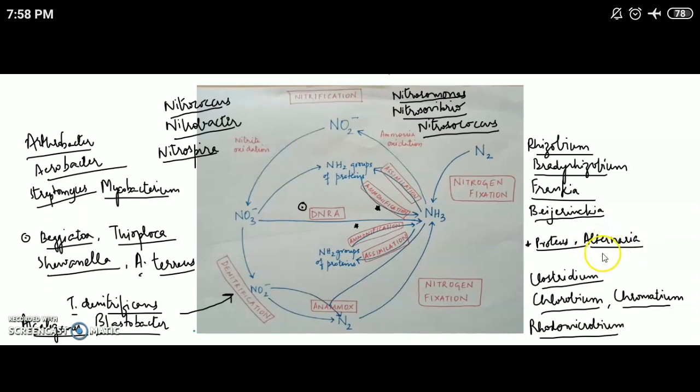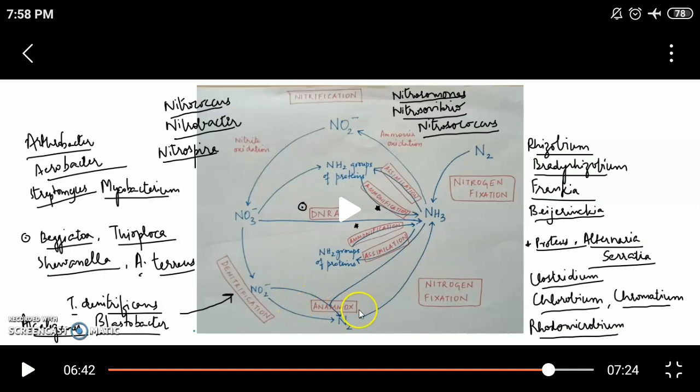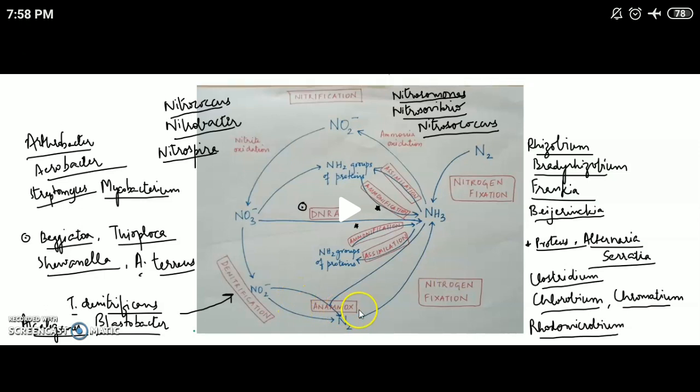So we have organisms such as Pseudomonas, Proteus, Serratia, Alternaria, Clostridium, which are carrying out this process either aerobically or anaerobically to release ammonia. So whatever amino group is present in the form of proteins or amino acids is now being degraded to put the ammonium back into the soil.